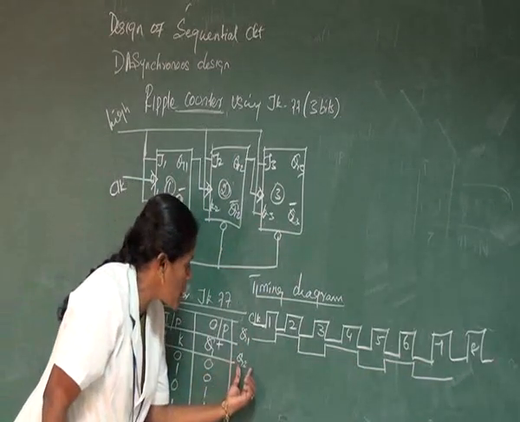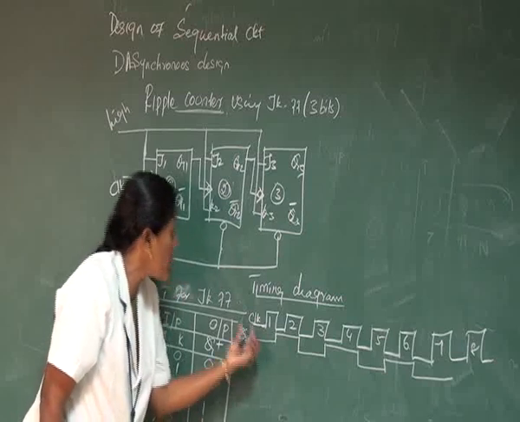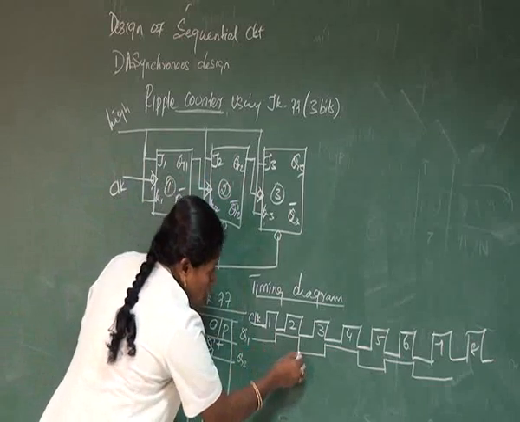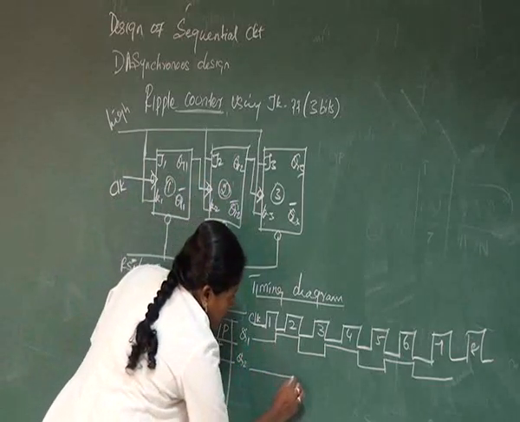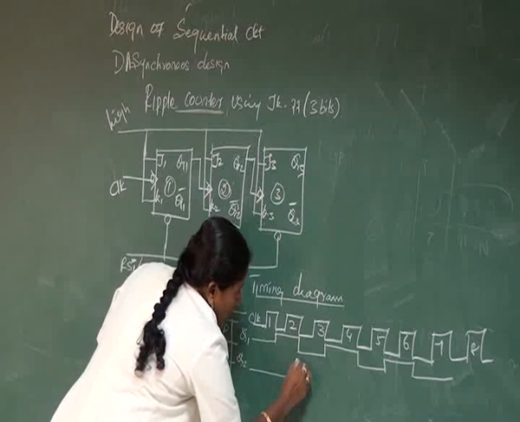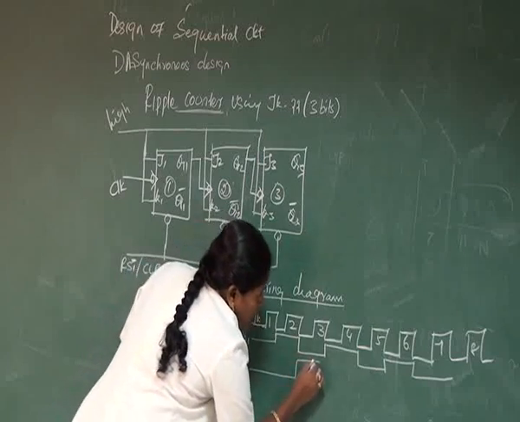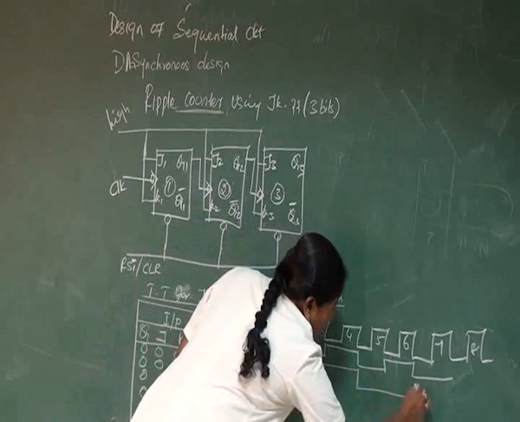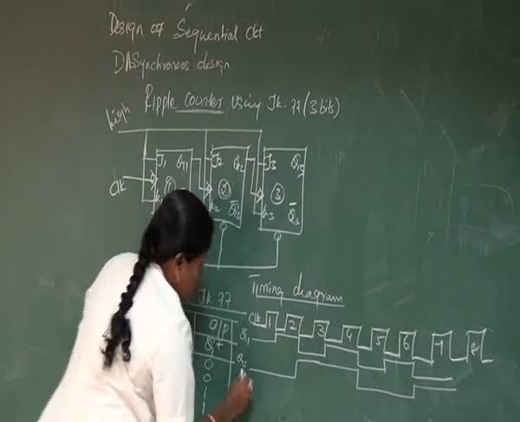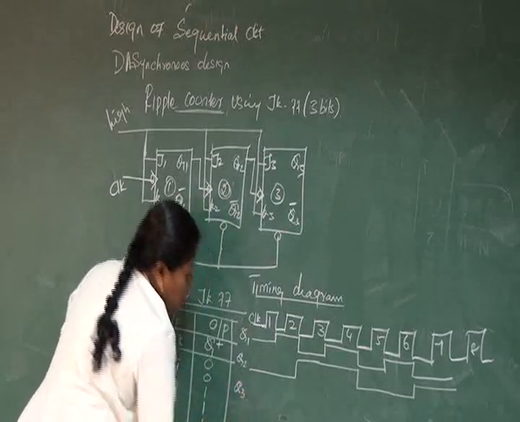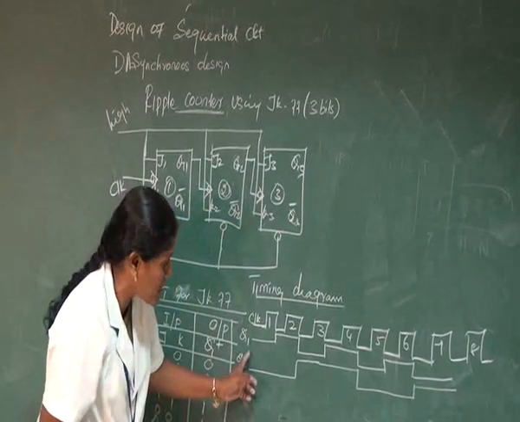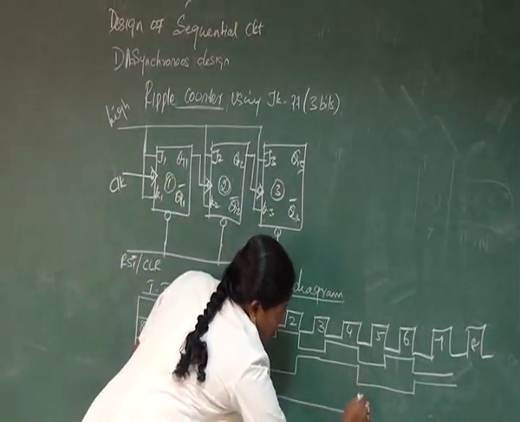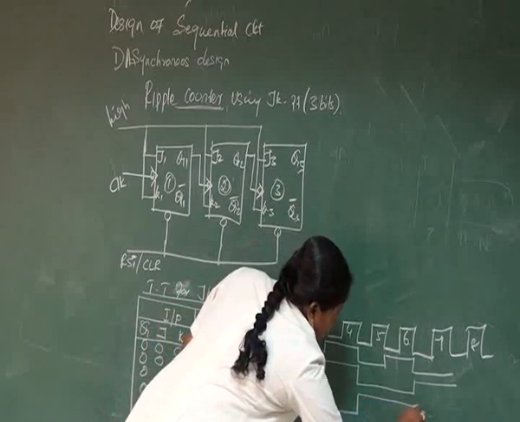Now the Q2 output. It is based on the Q1 output because Q1 output is given to the clock of the second flip-flop. So whenever Q1 goes low, only then it will be activated. If it goes low, it moves to a high value and continues until the next low. Similarly, you can draw the line for Q2, and next draw the Q3 line. Q3 operation depends upon the Q2 operation. Here also only the low signal will trigger, and this will be continued.